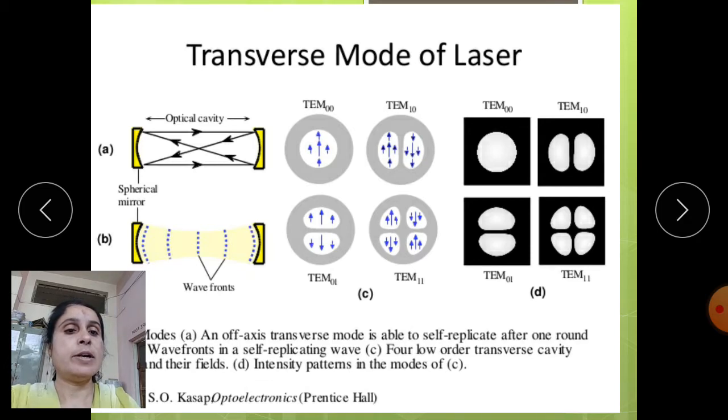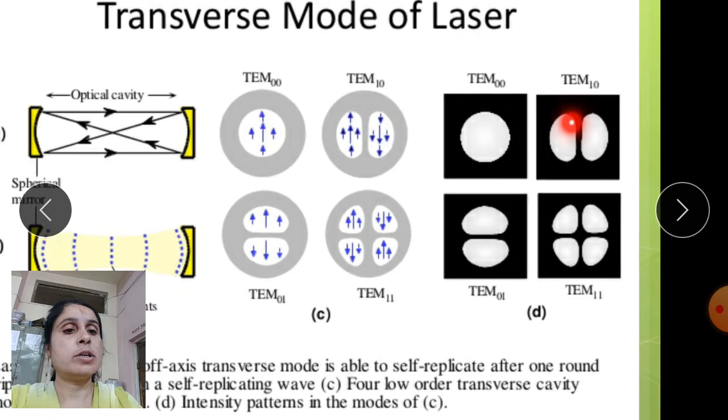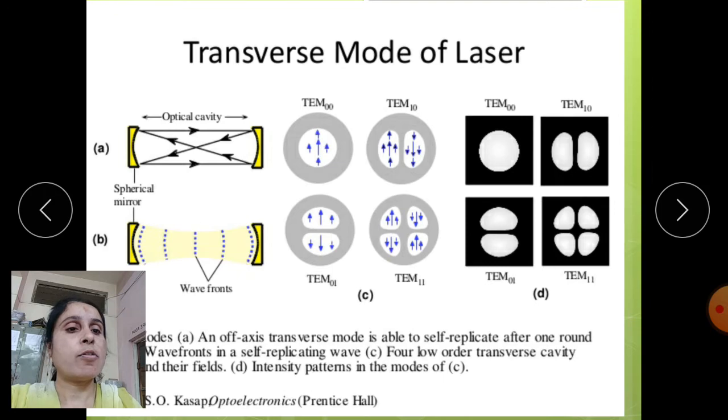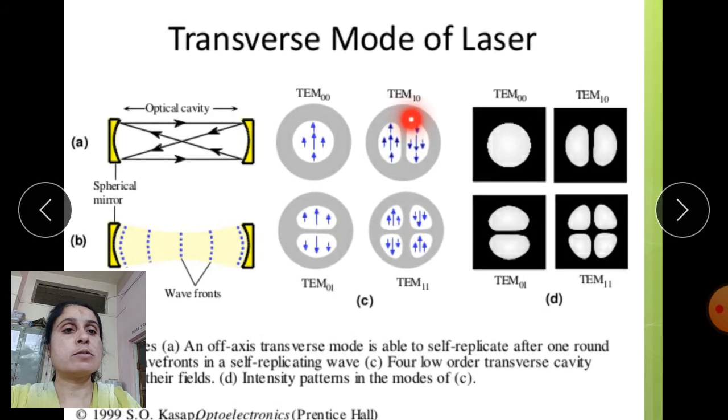In that field, figure D is the intensity pattern of the particular modes occurring in the low order transverse cavity modes.